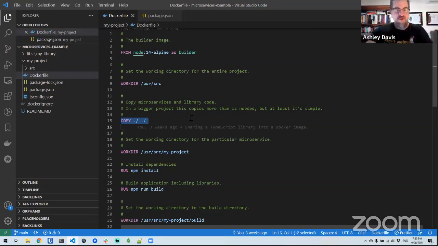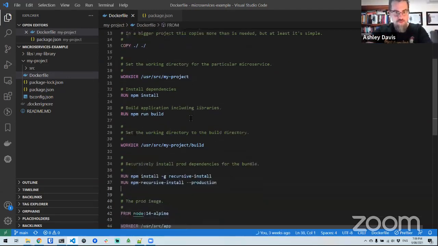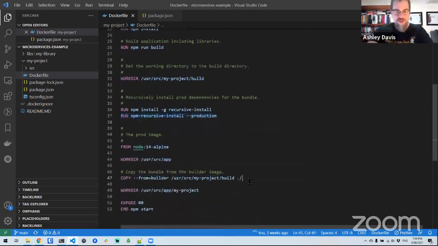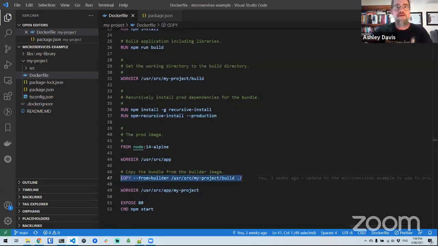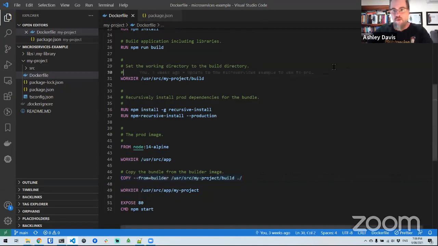But ultimately, what we're doing here with the compilation process and also with the bundling and the recursive install, we're only getting the stuff that we need in production and putting that into our final production image, which is the last stage down here. So now we have one more example to look at, and then I'm done.